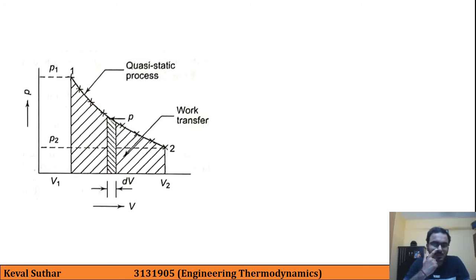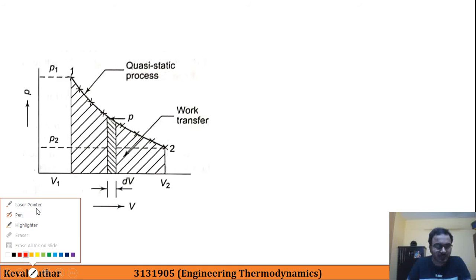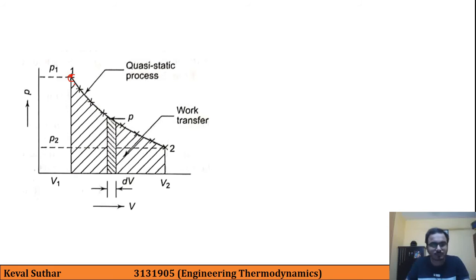Now we are going to focus on this figure, which is very important to understand. Let us recall that we were at initial position 1. This is our initial position 1 and this is our final position 2.